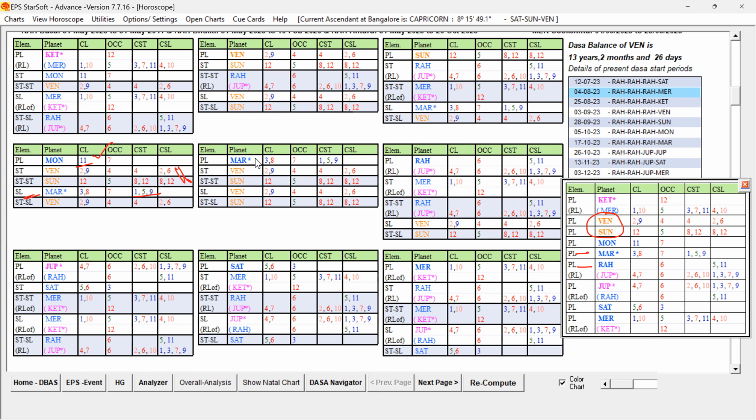But whereas Mars, in the star of this planet, you can see Mars source level is good, but it is facing problem. 8th Lord, 3rd Lord.